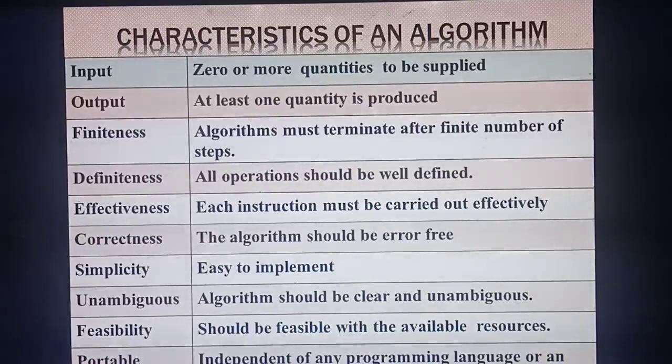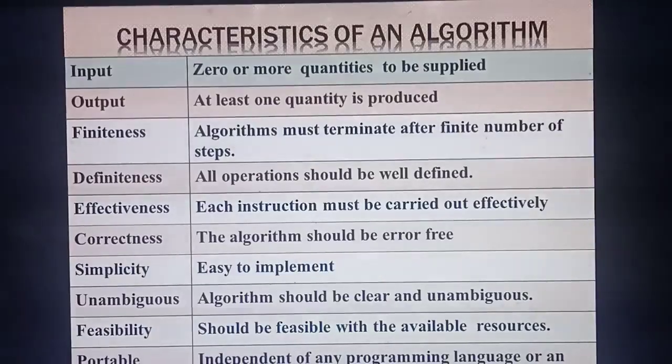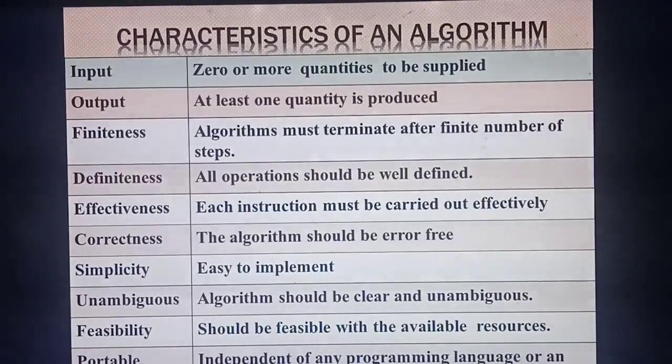What's the second characteristic? Output. Output: adding 2 numbers, for example 10 plus 5. What answer will you get? 15. So how many outputs are you getting? Only 1. So at least 1 output you need to produce. Whatever quantities you take as input, at least 1 output you need to produce. Understood? Then the next one is finiteness.